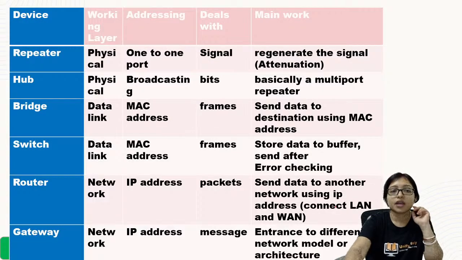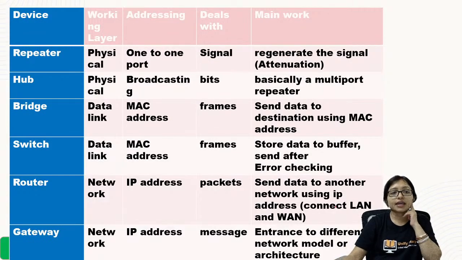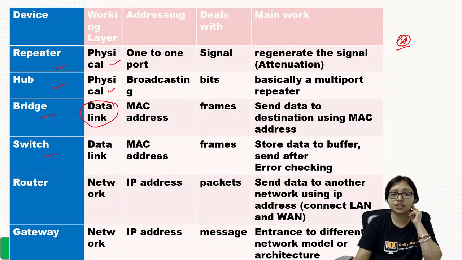Okay. Now after that, here are the different types of devices. What are the works of different types of devices? It is also very important. It can be asked again. Repeater and hub work on the physical layer. Bridge works on the data link layer. Switch works on the data link layer. Router and gateway work on the network layer.